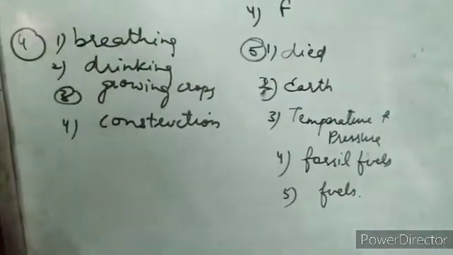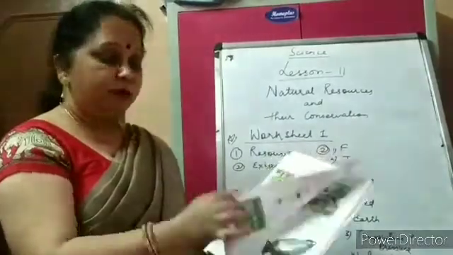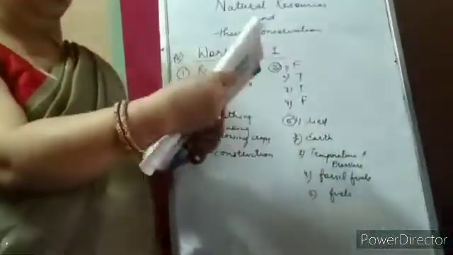Okay. Now beta, you have to read page number 121, and worksheet 1. Write and learn worksheet 1 in book.